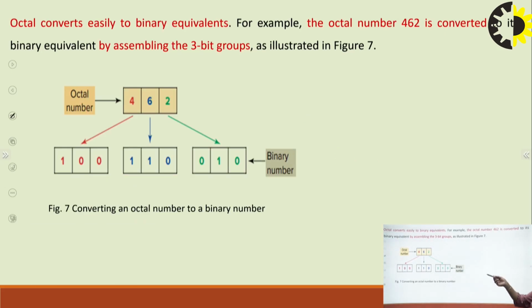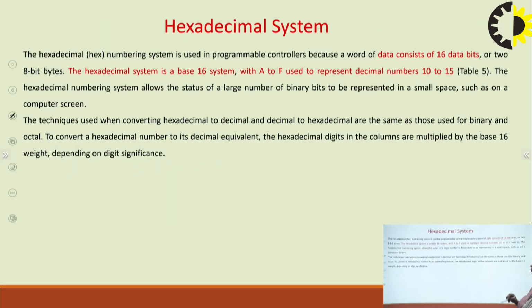Similarly, if your number is octal and you want binary number, so you directly write binary corresponding digits for particular octal number, right? Like for 4 it is 100, for 6 it is 110, and for 2 it is 010. Now the next is hexadecimal.